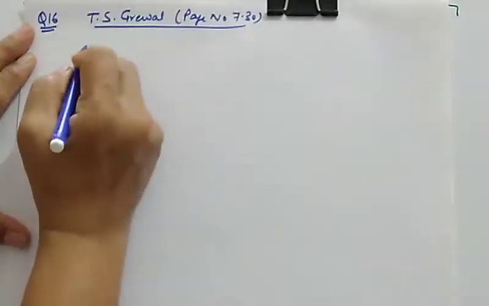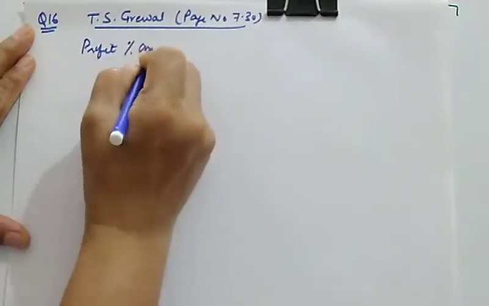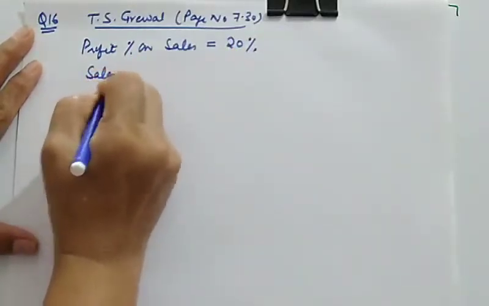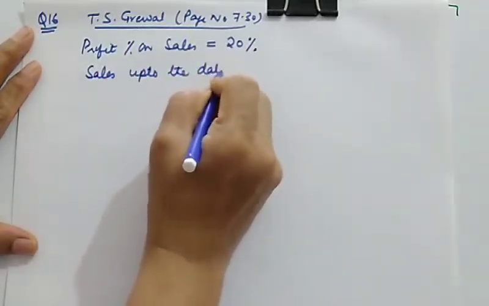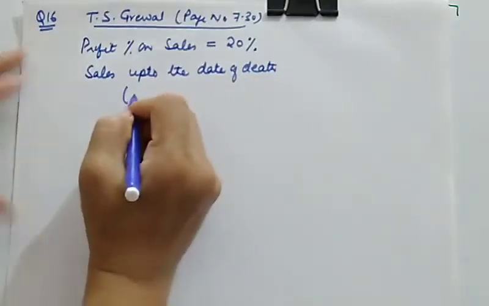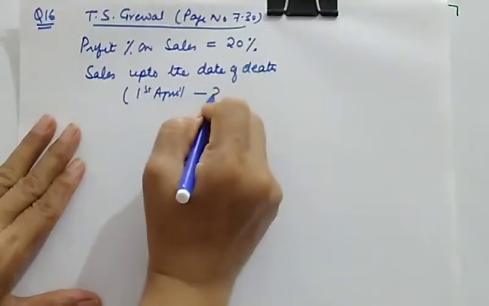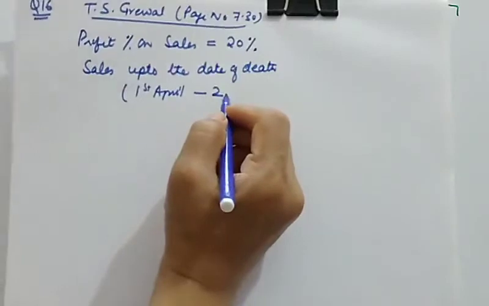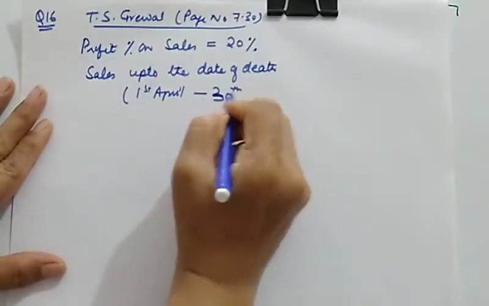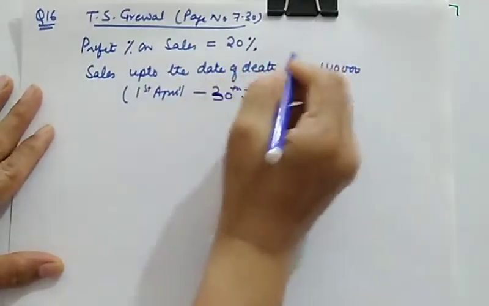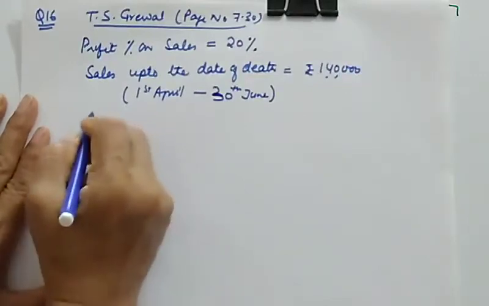Though last year sale and profit percentage is given to us, they have decided that they will be taking profit percentage on sale, for the purpose of share, as 20%, and sales up to the date of Shreya's death is also given to you in rupees, from 1st April to 30th June, as 1,40,000, and there are 3 partners. 3 partners are Ajay, Bhavna and Shreya.